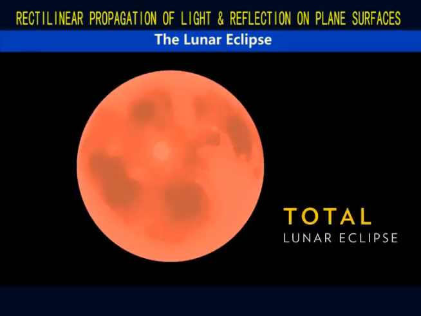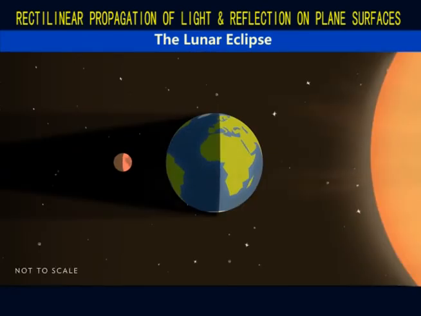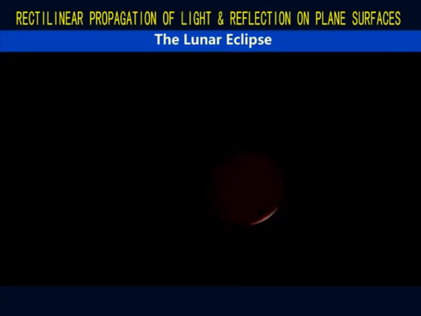A total lunar eclipse happens when the sun, the earth and the moon are in total alignment and the moon falls within the earth's umbra. Total lunar eclipses turn the moon into a dull red body.